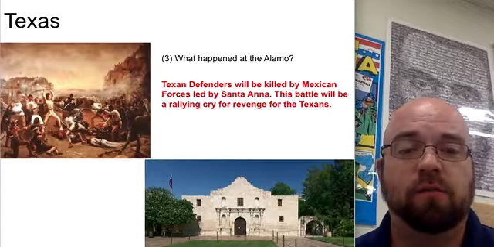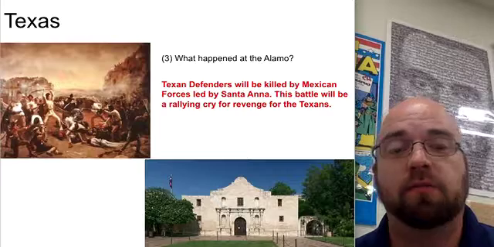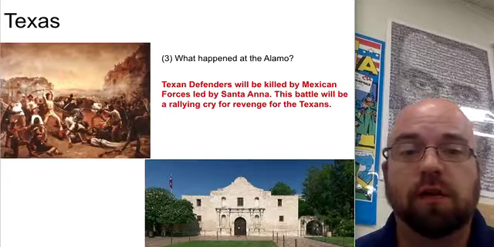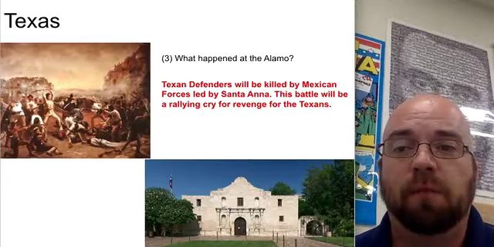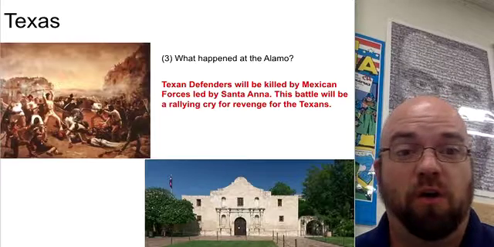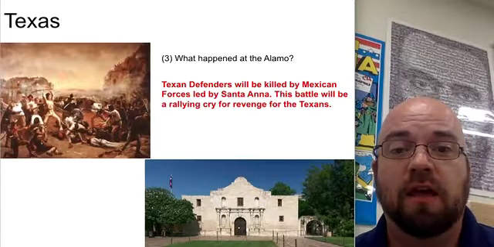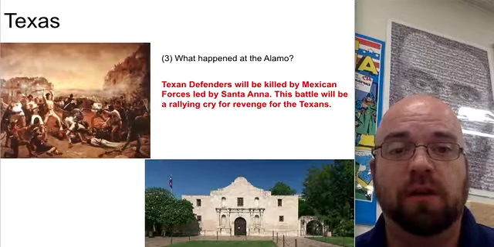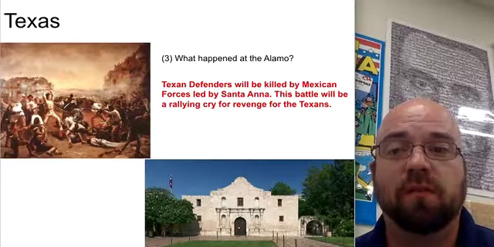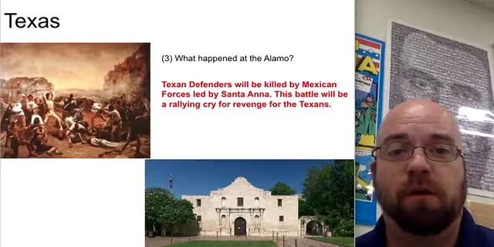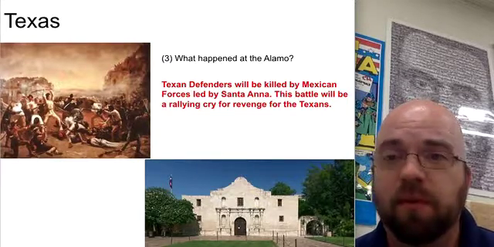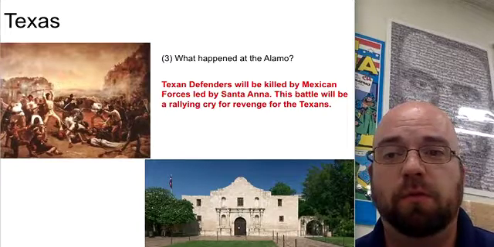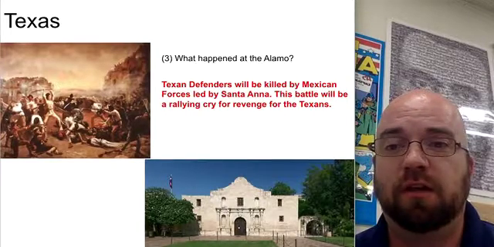We've got kind of two different accounts. You've got some of the American accounts and then, of course, the Mexican soldier accounts of this particular battle. But one way or the other, the fort falls to Mexican forces, and the fort becomes sort of a rallying cry for the Texas movement for independence. A lot of the Texans living in this part of Mexico are hearing the stories of the bravery of the men who are fighting at the Alamo, including men like Davy Crockett, who you see in this painting.